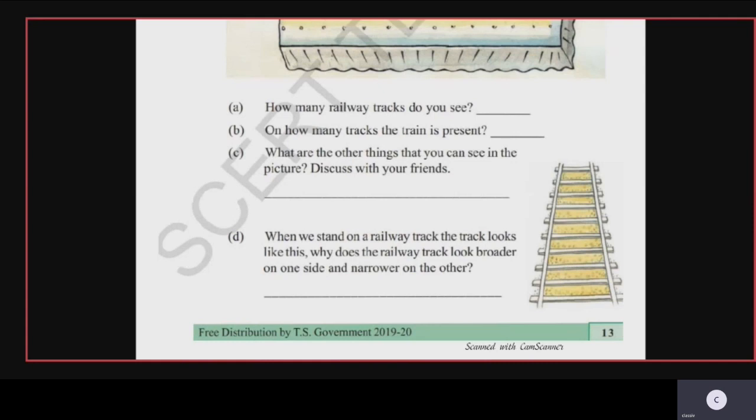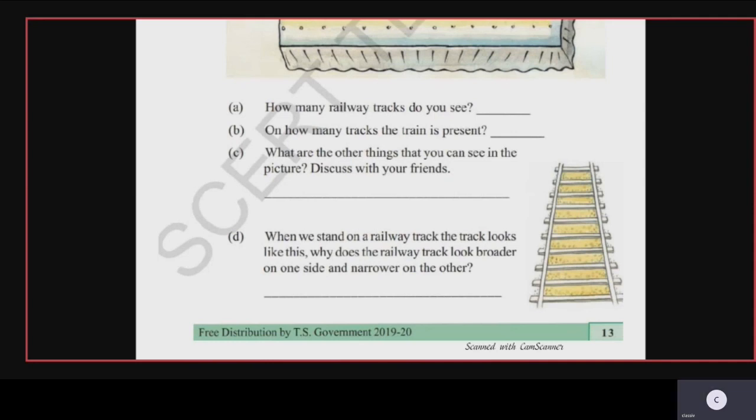Passengers are waiting for the train. So this is the first thing. And some passengers are sitting on the benches also. That is the second thing. Then the hawkers are selling items. Hawkers are the ones who go around saying, chana, samosa, and they sell it there. So those people selling items you can also see.